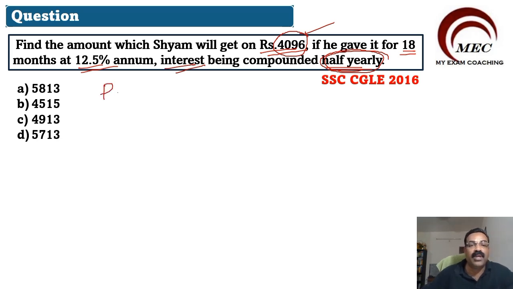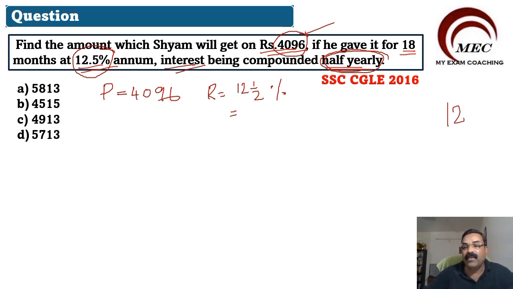Principal amount is given to you. P is rupees 4096. That is the principal amount. And he gave it at what rate? 12.5% per annum. So rate will be equal to 12.5%. Whenever you have 12 1 by 2, what we do is we make it a fraction.